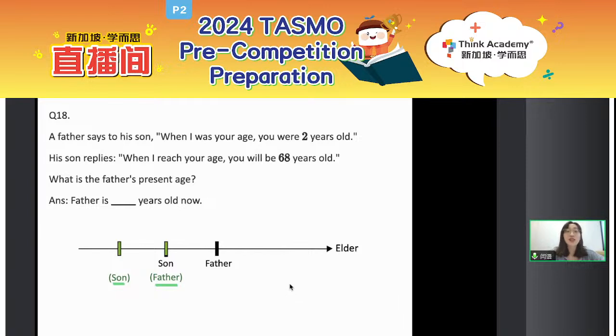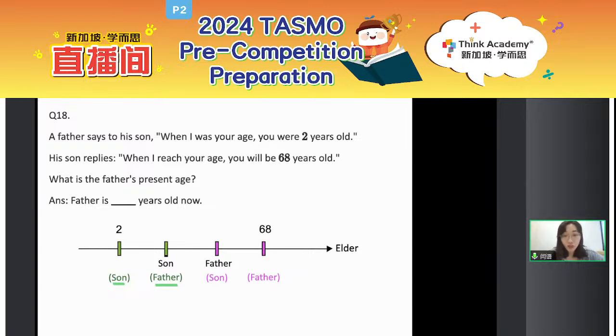And if the son replies, when I reach your age, you will be 68 years old. That is when son is older. What about the father? The father is older as well. So here, let's draw it out and label out 68.